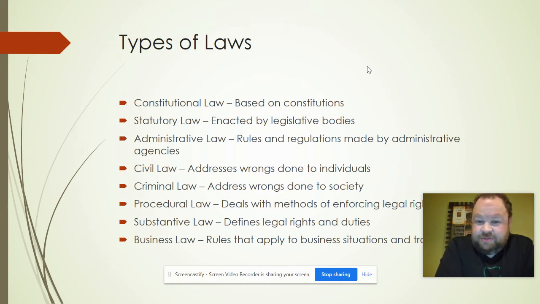Criminal law addresses wrongs done to society. Procedural law deals with methods of enforcing legal rights. Substantive law defines legal rights and duties. Business law, which again we're going to go into a lot in this class, is rules that apply to business situations and their transactions.